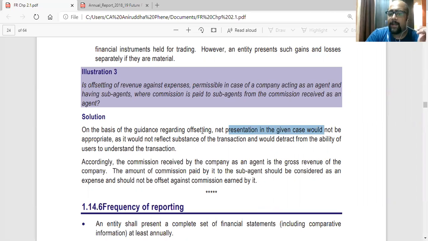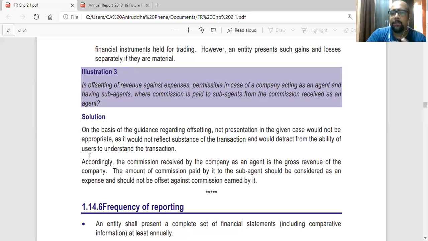On the basis of guidance regarding offsetting, net presentation in the given case would not be appropriate, as it would not reflect the substance of the transaction and would detract from the ability of users to understand the transaction. For example, if they show that our total income from commission is 10 lakhs and we are paying 5 lakhs agency commission to our sub-agents, and they offset and directly show 5 lakhs, the users will think that they are earning only 5 lakhs.